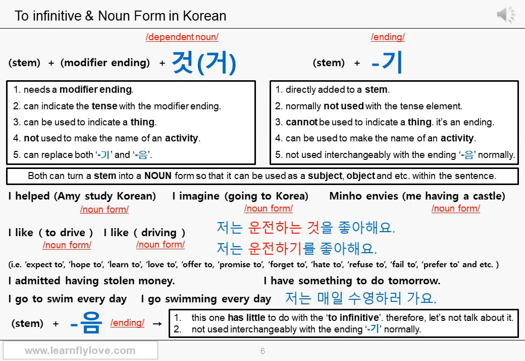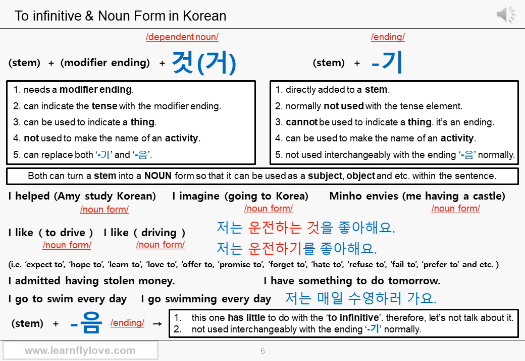Therefore, 수영하러 가요 can sound like go swimming or go and swim, not just go to swim. Therefore, if you don't think to swim means in order to, you can use the connective ending 러, even for the ing form swimming. So you can see that it's not about to infinitive nor ing forms in Korean.